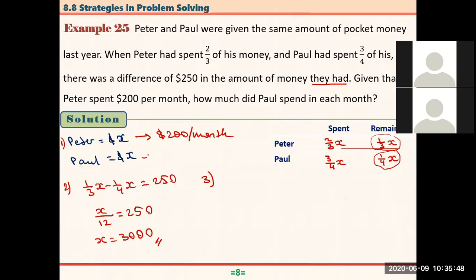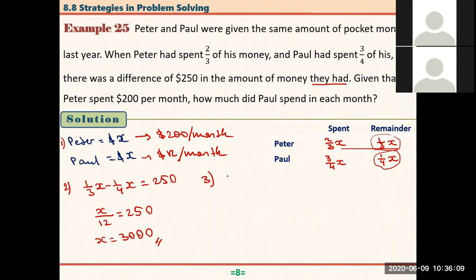The question is, how much did Paul spend? Let's say it is N dollars per month. All right, so we are going to find this one. Since Peter spent $200 per month, now how much did he spend? 2/3 of his money, right? So Peter spent 2/3 of X.